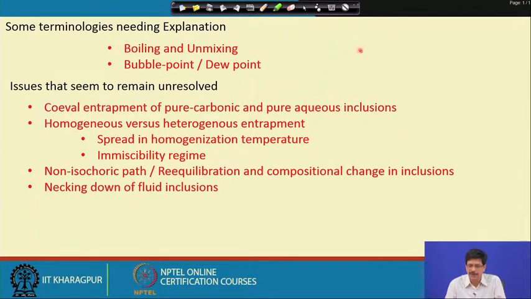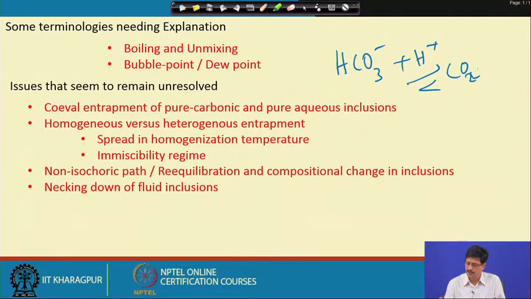And it might also so happen that the conditions correspond to a much lower temperature and pressure, and there, if the chemistry is such that you have bicarbonate and the pH of the fluid is decreasing, or the condition is such that you could just get them into CO2 plus H2O, and both being in the pressure temperature conditions corresponding to their one phase liquid stability field, they would both be pure water and carbon dioxide.